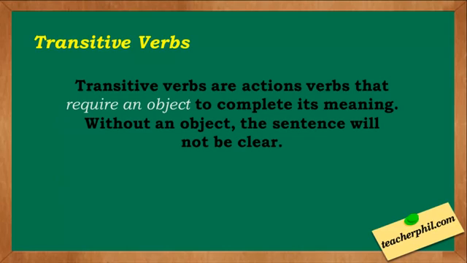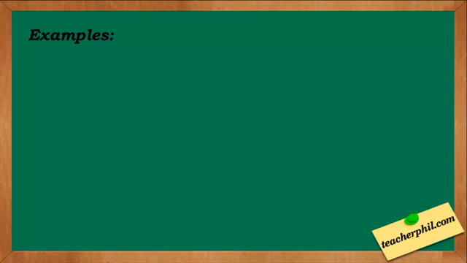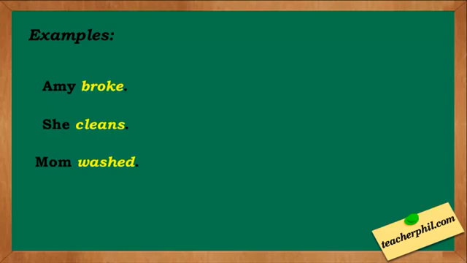Let's start with transitive verbs. Transitive verbs are action verbs that require an object to complete their meaning. Without an object, the sentence will not be clear. Examples: Amy broke. She cleans. Mom washed. The boy hit. All of these sentences are incomplete.